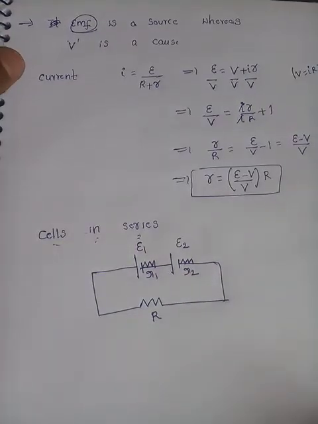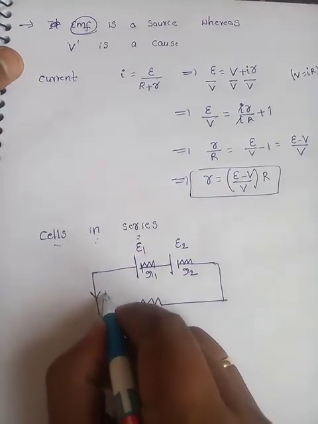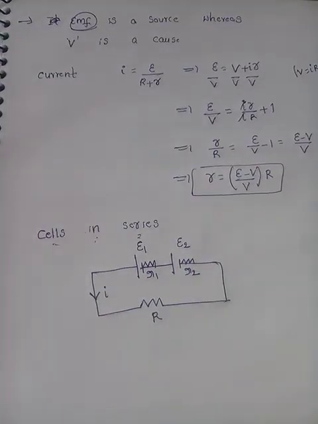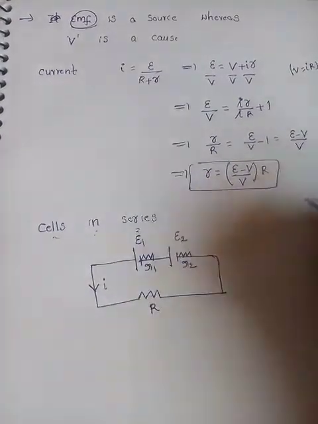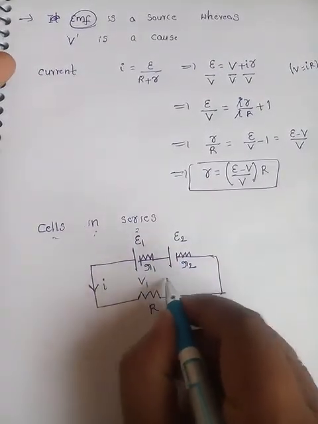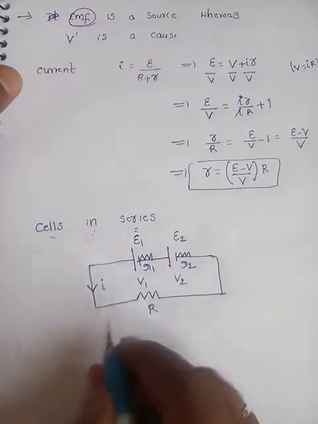Current starts to flow or not? Yes, because this is connected to an external resistance. What is the current flowing through the circuit? I. So as we know, which is constant here? Current is constant, potential difference will vary. Understood? Yes.